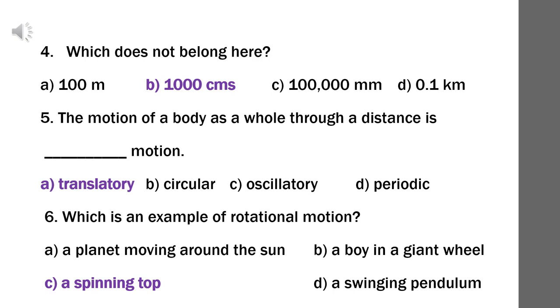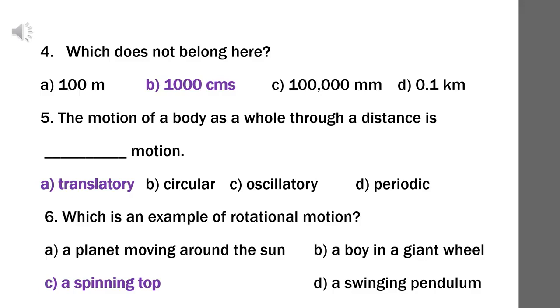Question number 6. Which is an example of rotational motion? Option A. A planet moving around the sun. A planet moving around the sun is circular motion. Option B. A boy in a giant wheel. This is also circular motion. Option C. A spinning top. Spinning top is rotational motion.